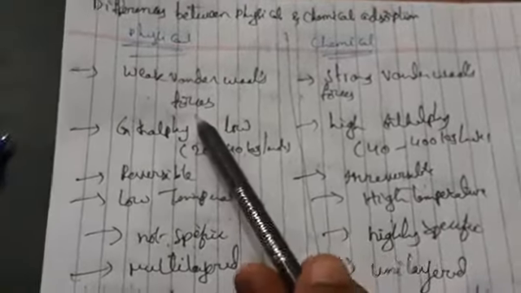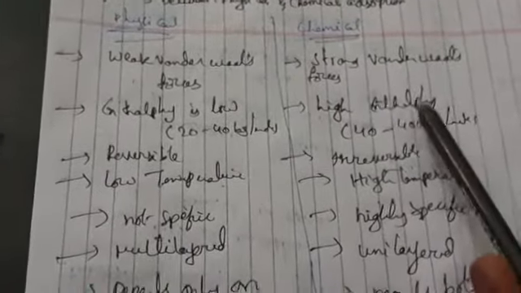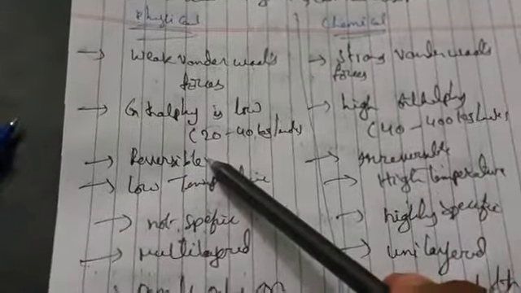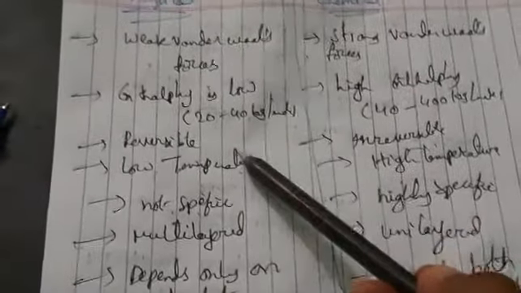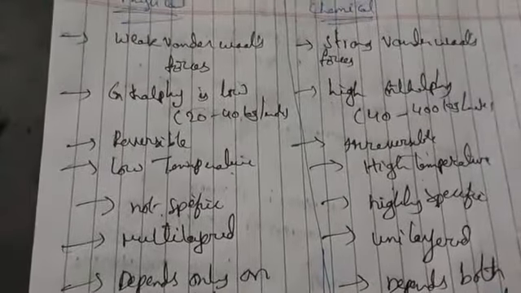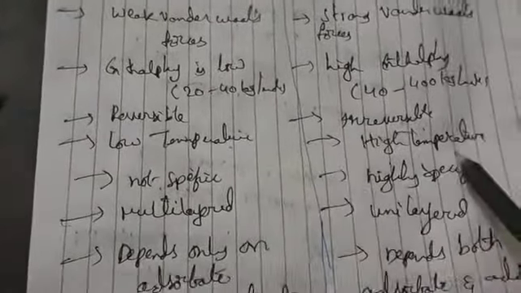So these are the differences between physical and chemical adsorption. It is due to weak van der Waals forces versus strong van der Waals forces or chemical forces. Low enthalpy versus high enthalpy, reversible versus irreversible, multi-layered versus unilayered, low temperature versus high temperature.